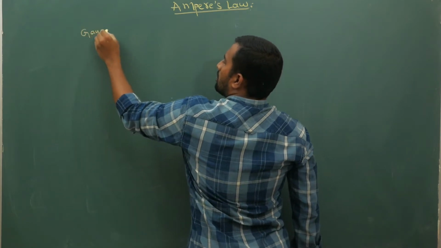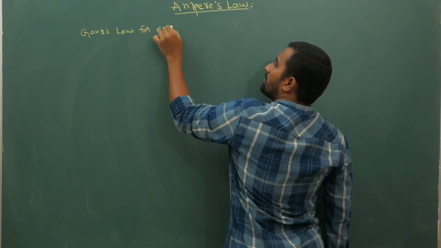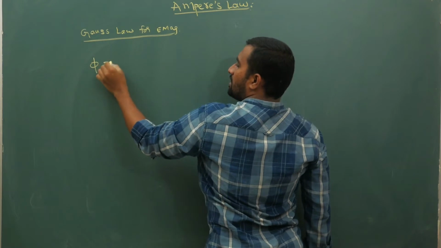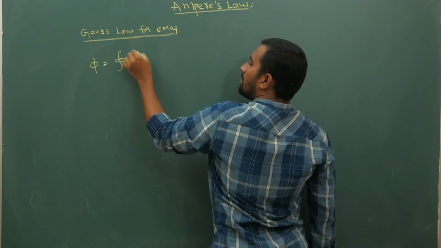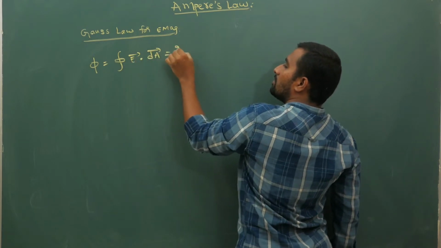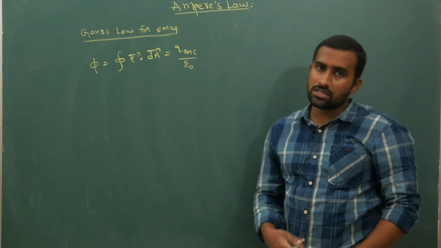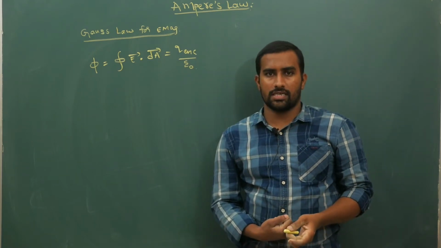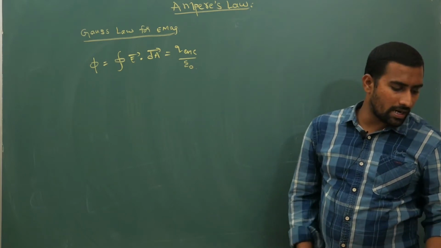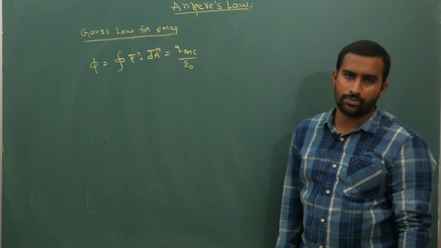Gauss law relates flux phi, equal to the closed integral of E bar dot dA bar, which is equal to the charge enclosed by the Gaussian surface divided by epsilon naught. This we have seen in electrostatics.